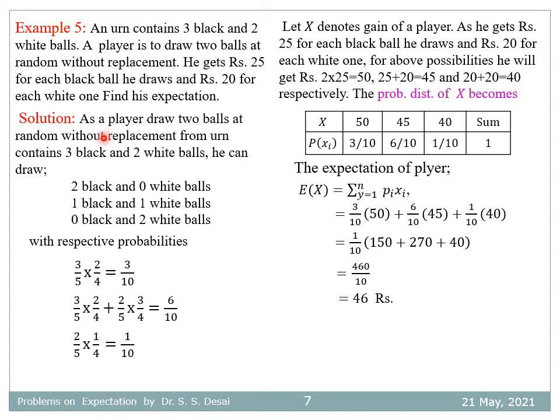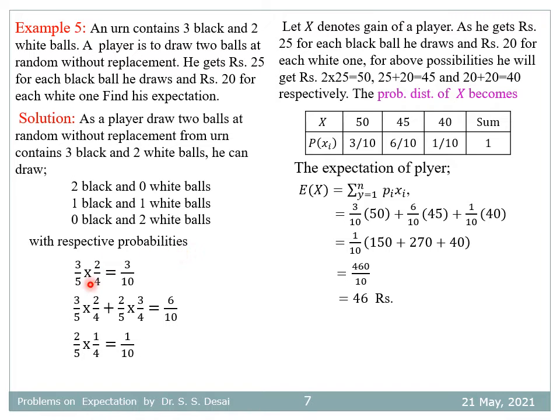Solution. A player draws 2 balls at random without replacement from an urn containing 3 black and 2 white balls. So his possible results are 2 black and 0 white balls, 1 black and 1 white ball, and 0 black and 2 white balls, with respective probabilities.